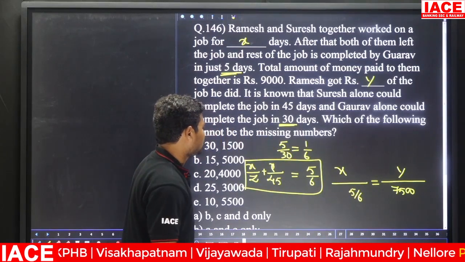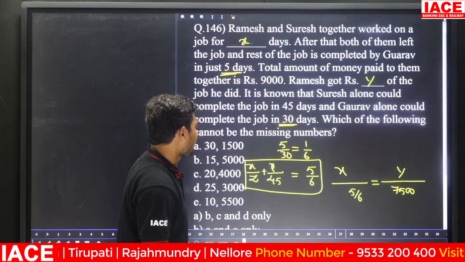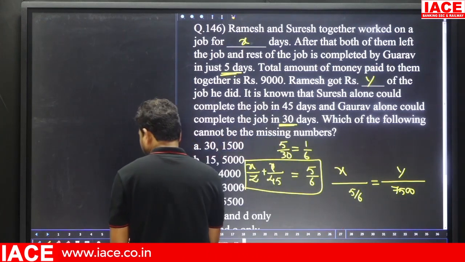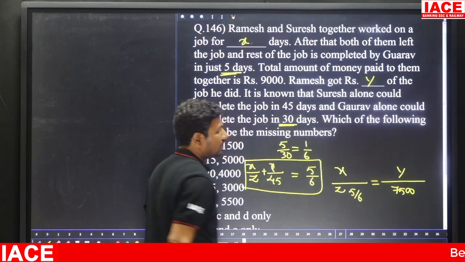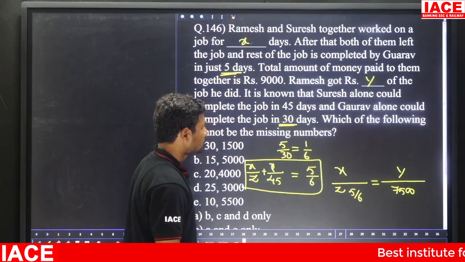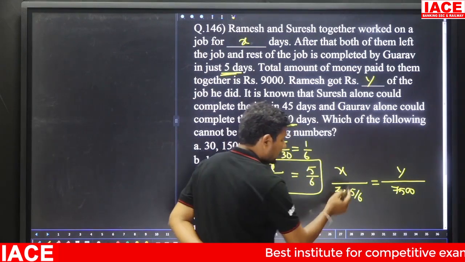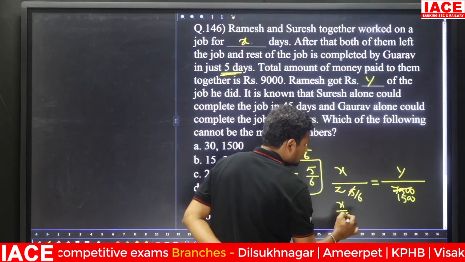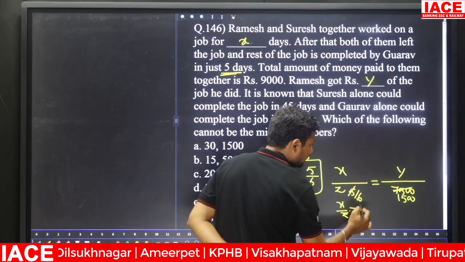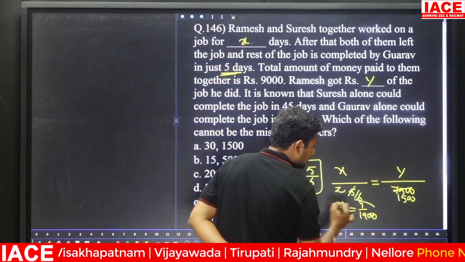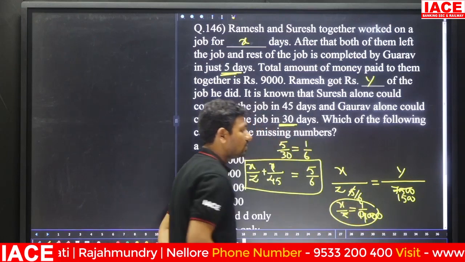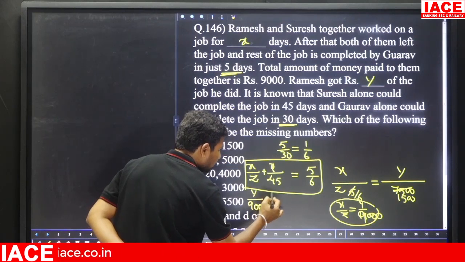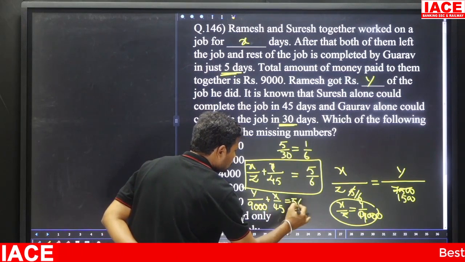Into X plus Z. Here the portion is Z, you can put it here, then we can simplify 5 to 1500 and X by Z is equal to, the 6 will come to the numerator, Y by 9000. Then X by Z is equal to Y by 9000. Here, Y by 9000 plus X by 45 is equal to 5 by 6 when you are substituting here.